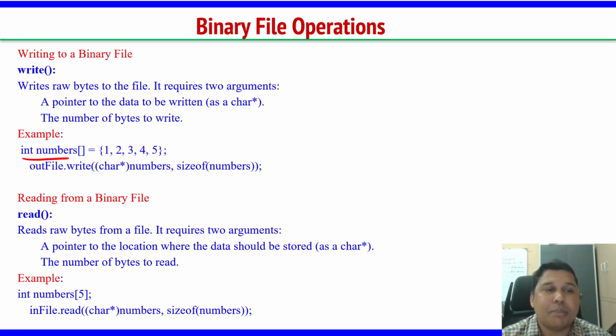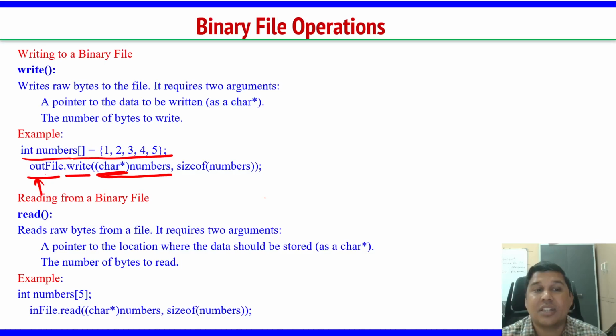So int numbers, I am creating an array with numbers 1, 2, 3, 4, 5. Now this is the object which I am creating: out file, that is the object which I am creating for that ofstream. Then for the write function, I have to give the pointer, see, char star numbers. Why do I have to do this char star? It is typecasting, converting these integer things into characters.